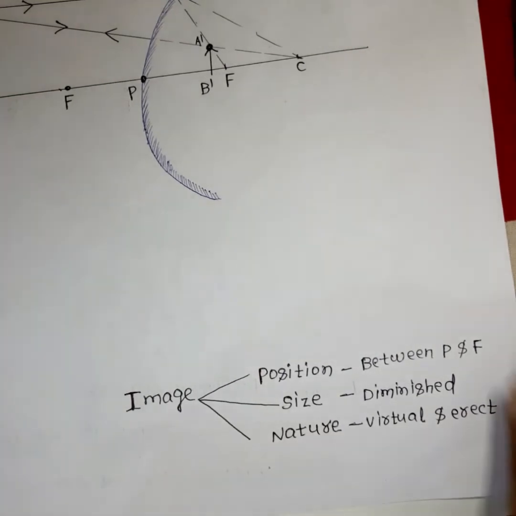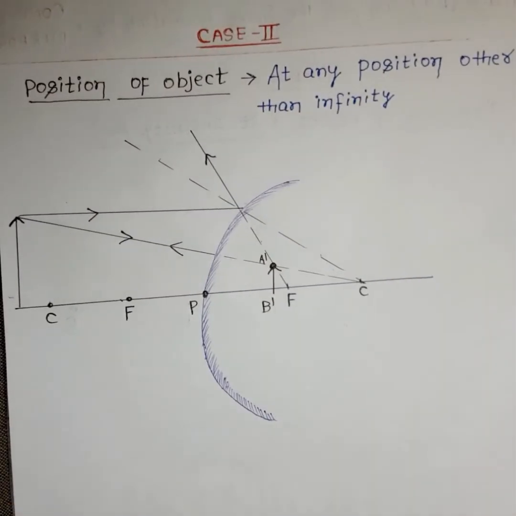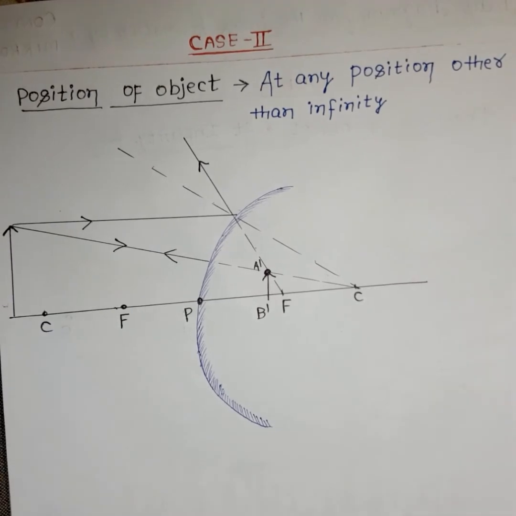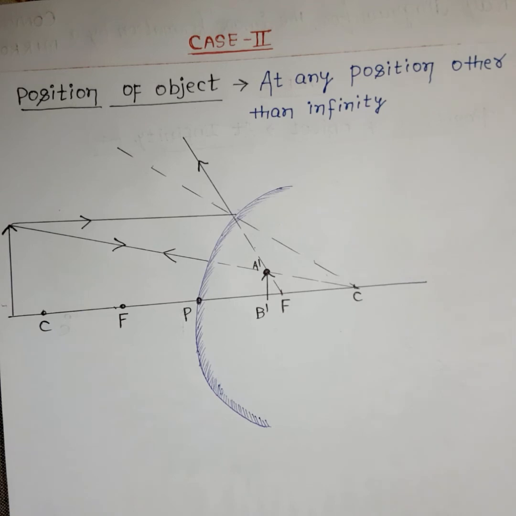So we have seen about the convex mirror image formation. There are generally two conditions given for the convex mirror. Hope you like this video and you have learned how to make the ray diagram for concave mirror, convex mirror and the rules.